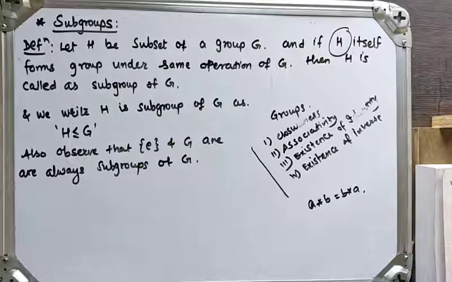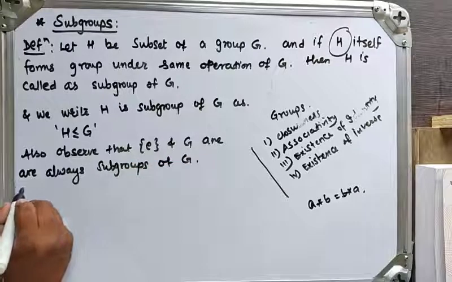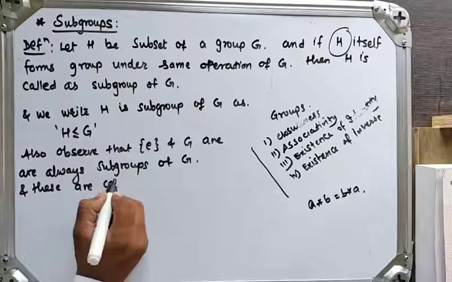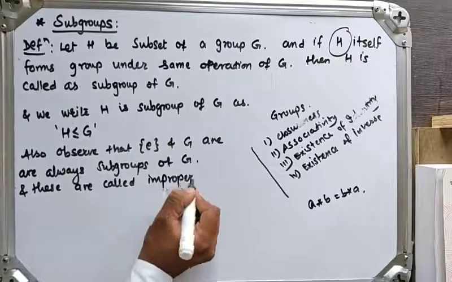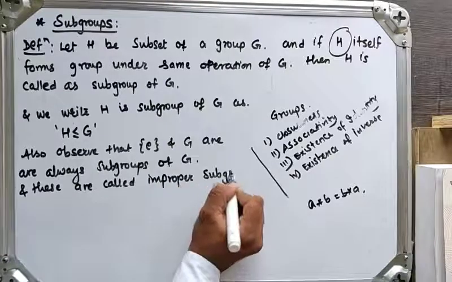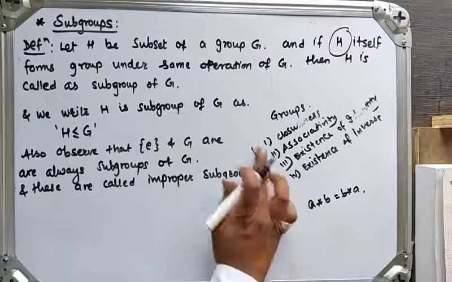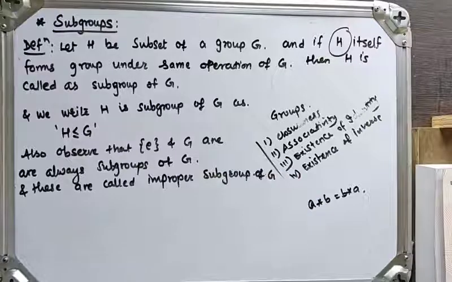These are called improper subgroups of G.